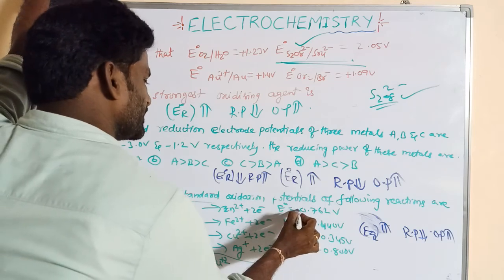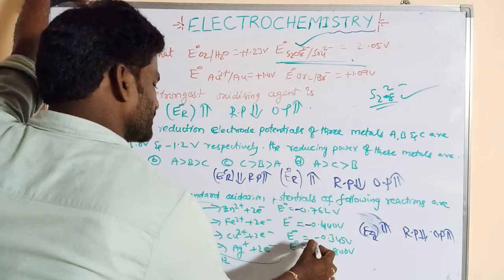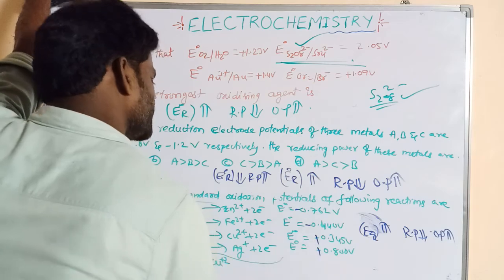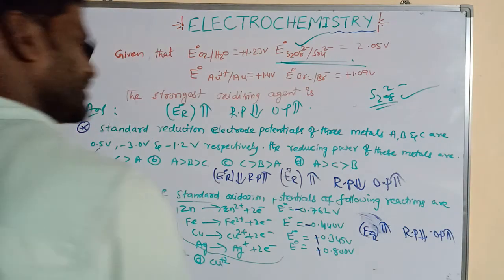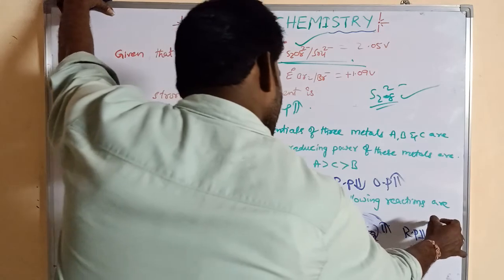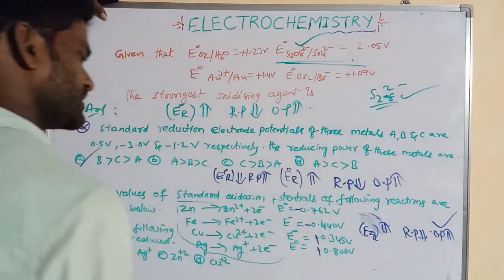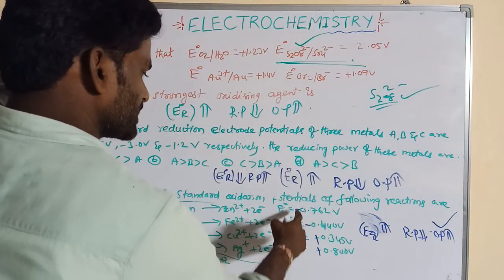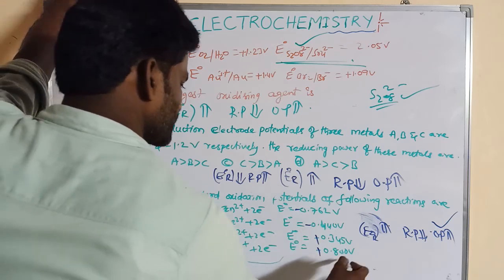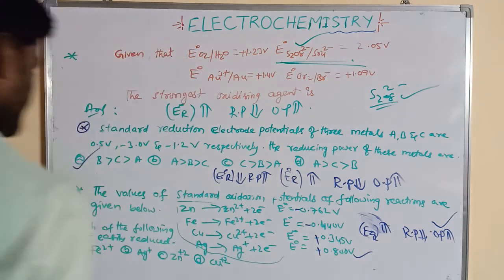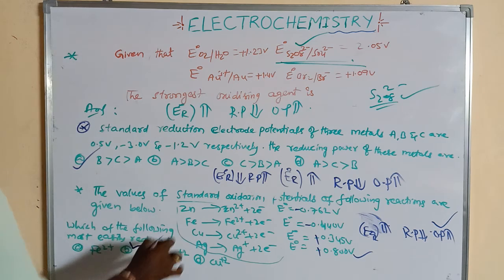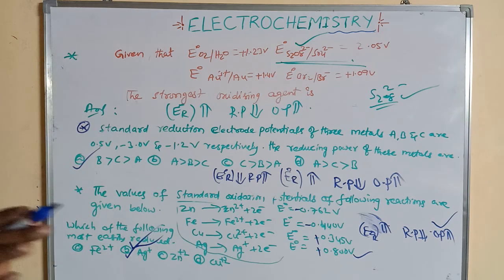So all can be written with the sign reversed. Which is having more reduction potential, its oxidizing power is more. These are minus, these are plus. So this one, Ag plus, is the answer. I hope this is clear to everyone.